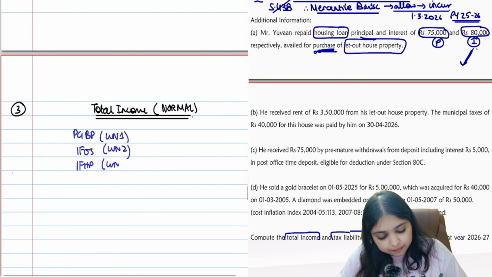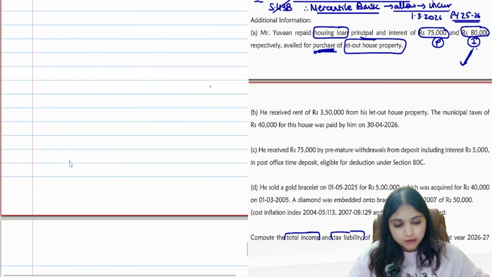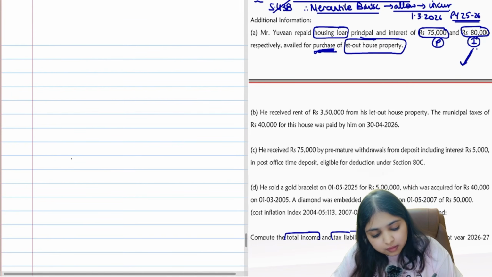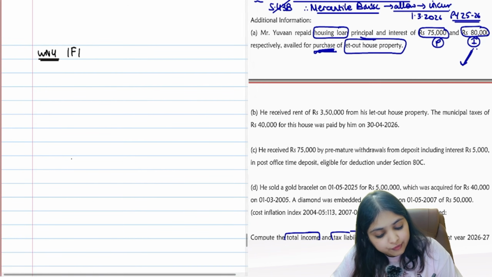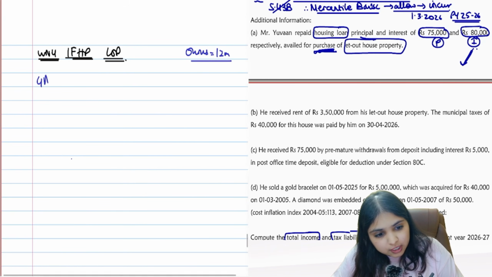IFHP head of income. Working note number 4. So after working note number 3, I'll open working note number 4, IFHP. What kind of property? Let out property. You start by checking how many months the assessee owns a property for. All 12 months.